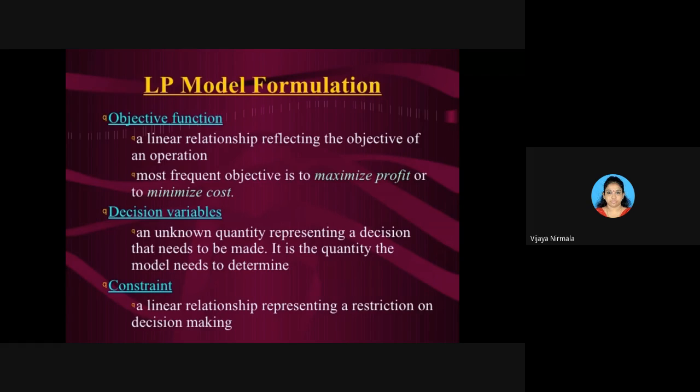Okay. So when you formulate an LPP, the first one is the objective function, and the next one is the decision variable. The decision variable is an unknown quantity representing a decision that needs to be made. For that unknown quantity, you need to give some name, for example x and y, or x1 and x2.